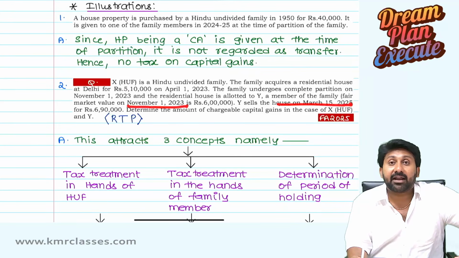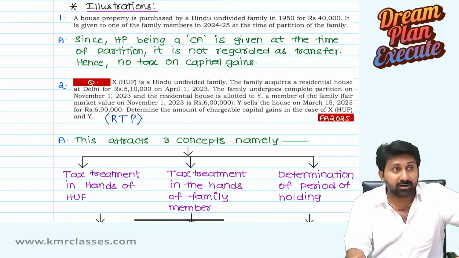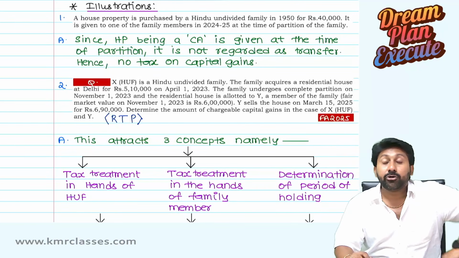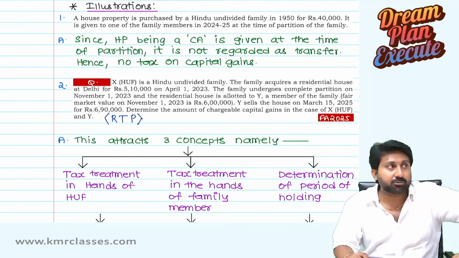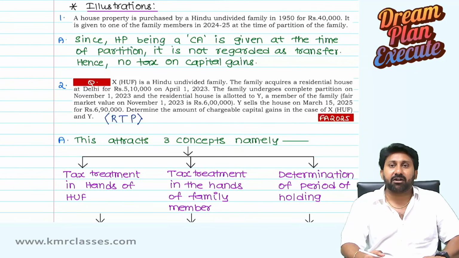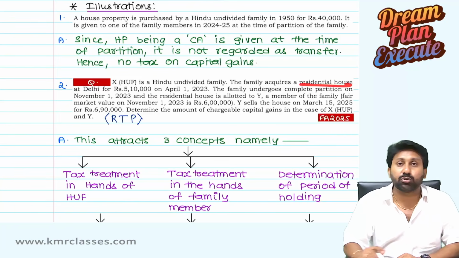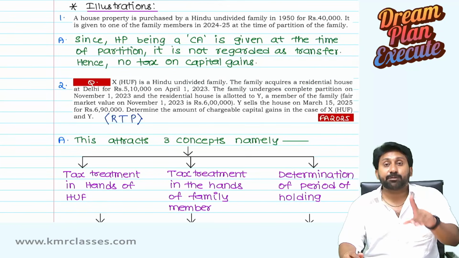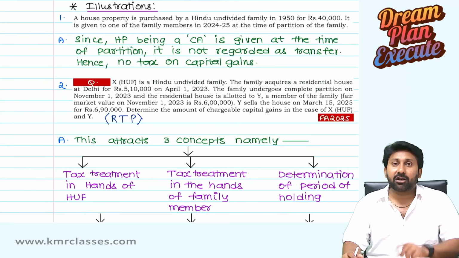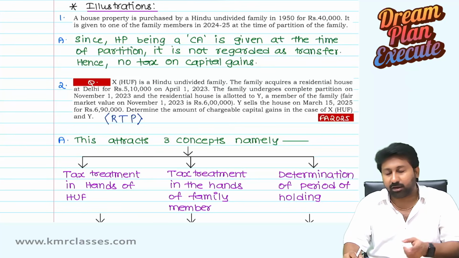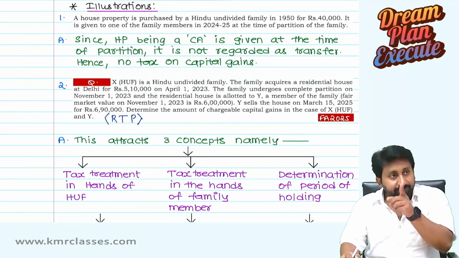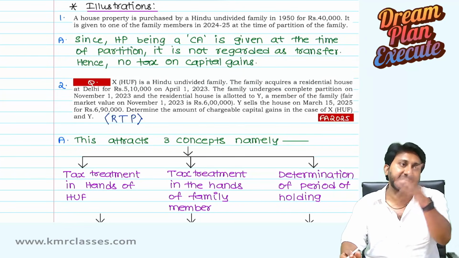Between what is the period? Wrong. Like that you should not take. You should not take from the date of partition to your transfer date. You should consider the period of holding of the previous owner. So from April 1st, 2023 to March 15, 2025, since it is a residential house, which is an immovable property, as per Section 2(42A), 24 months should be met in order not to call it a short-term capital asset, but here it is less than 24 months. Therefore, this is a short-term capital asset.